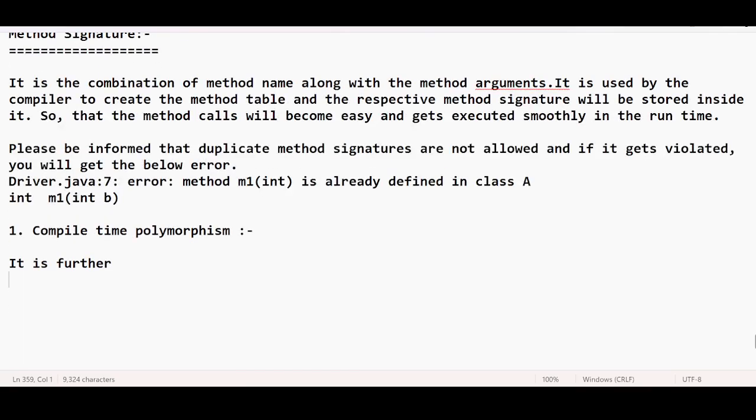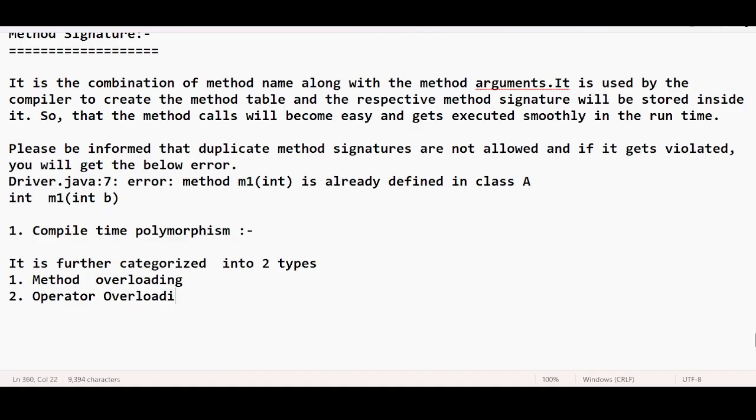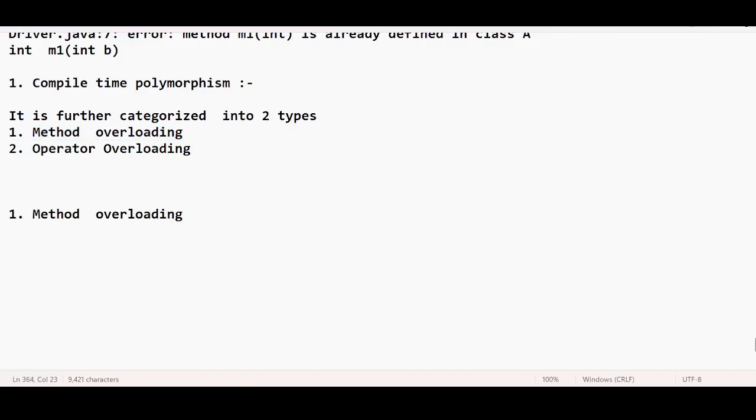Again, this compile time polymorphism is further categorized into two types. First one is method overloading. Second one is operator overloading. So what is method overloading?